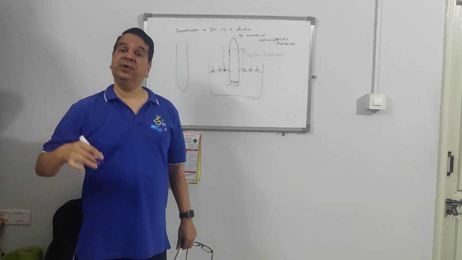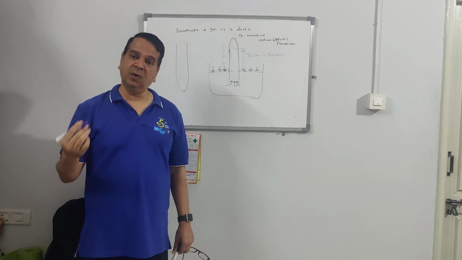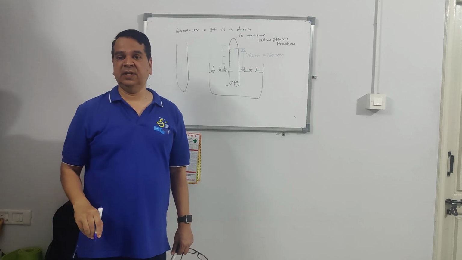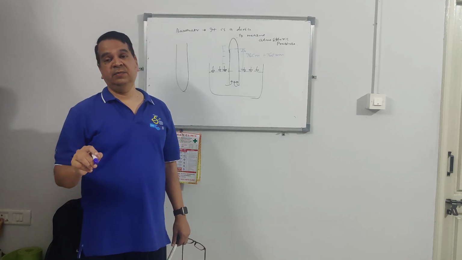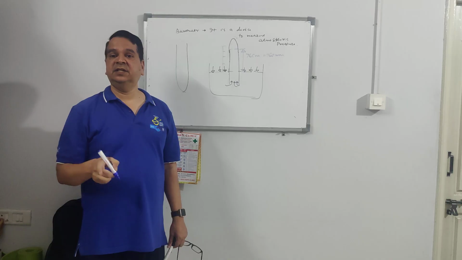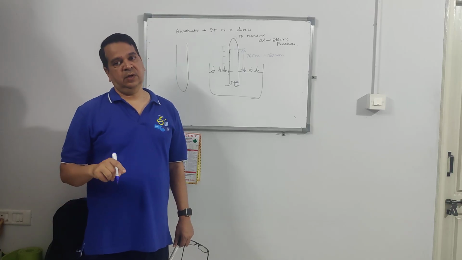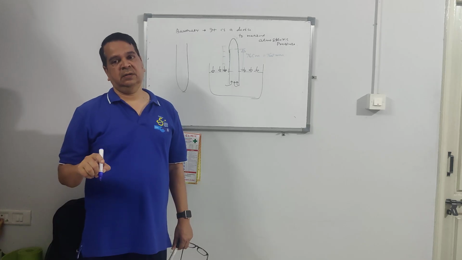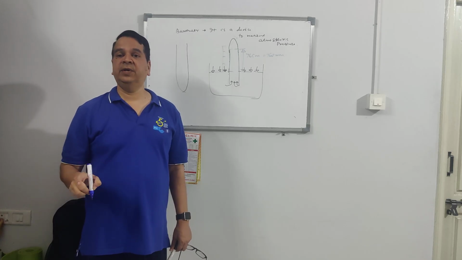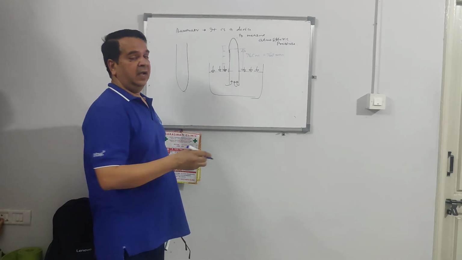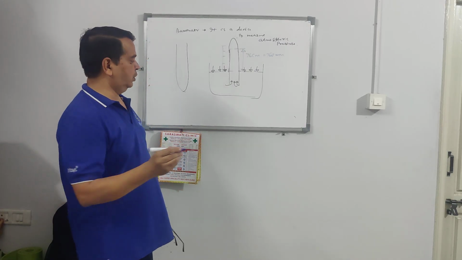Mercury has the highest density among all liquids, 13.6 times heavier than water. If the density of water is 1000 kg per meter cube, the density of mercury is 13,600 kg per meter cube. That is why in a barometer we use mercury.